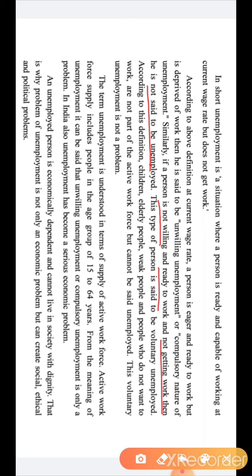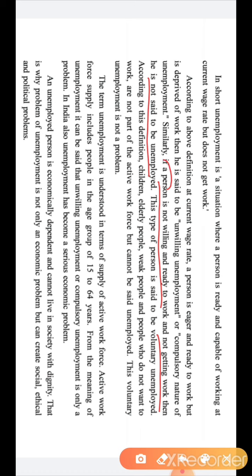Which person will be called unemployed? The person who is ready to work, who is capable of work, but still does not get the job, that person can be called unemployed. If a person is sitting at home by his own will and not doing a job, then that person cannot be called unemployed.